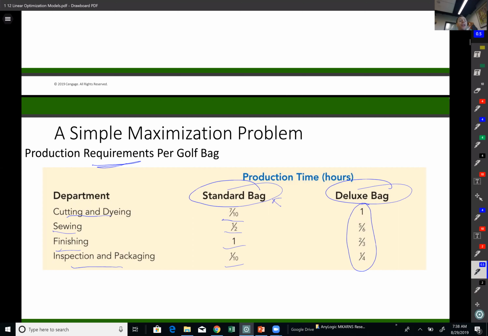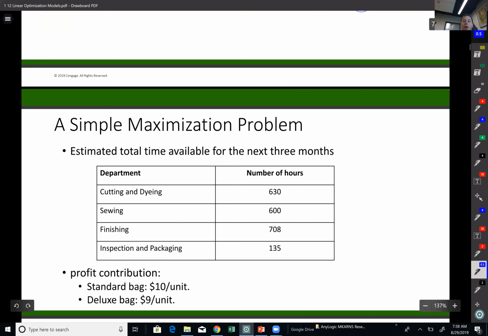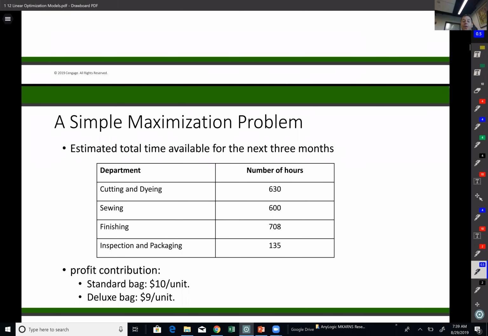Again, here I'm just giving you an example of a maximization problem. This problem could be expanded into different areas. I don't want you to think that this is only a manufacturing problem. I can use the same logic, the linear optimization model, for different settings. Obviously, we don't have an infinite number of hours available in each department.